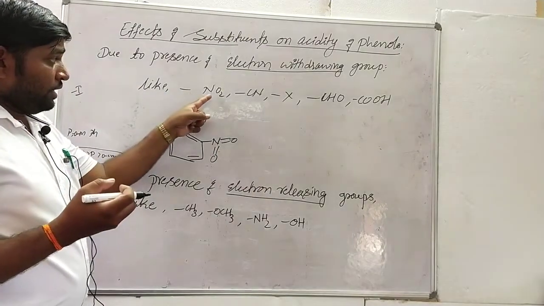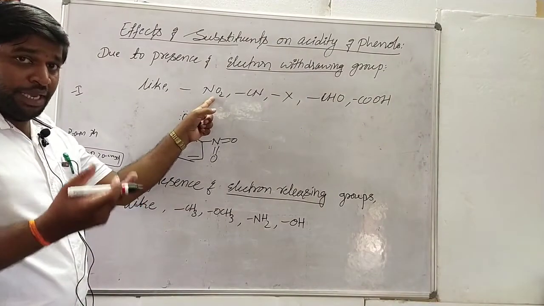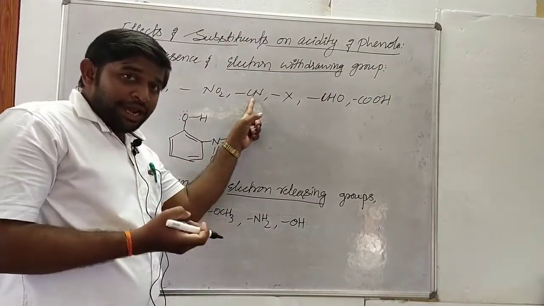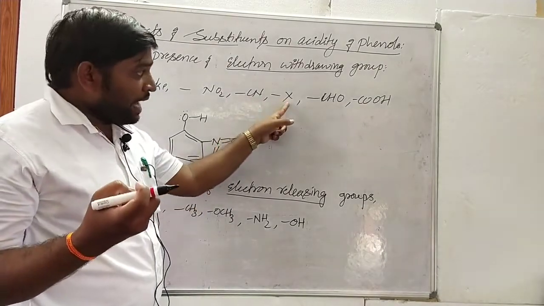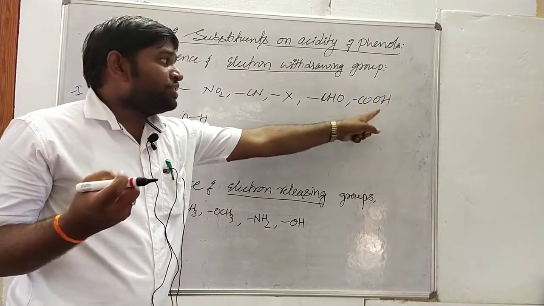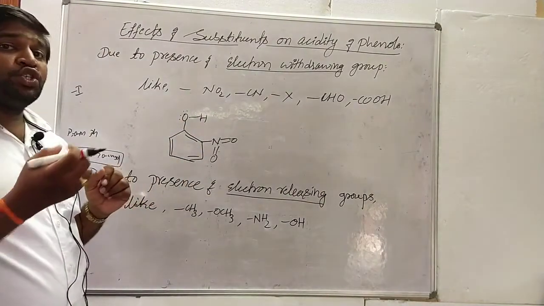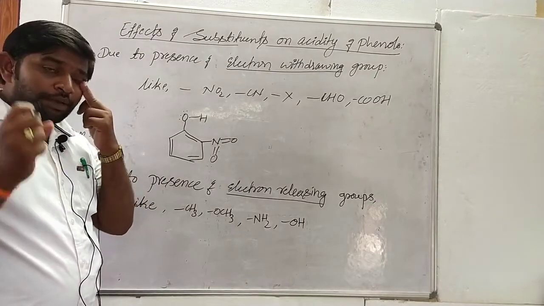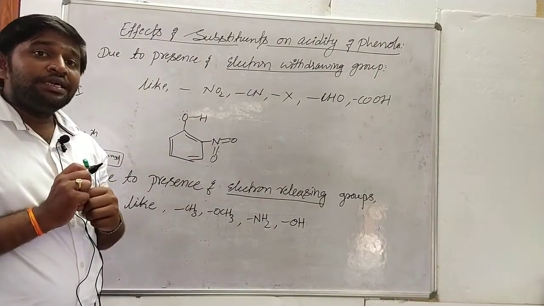For example, the electron withdrawing nitro group has a tendency to attract electrons from the benzene ring, and so does cyanide, halides, aldehyde and carboxylic acids. These are all groups which tend to accept electrons from the benzene ring. So ultimately the acidity of the phenols increases.